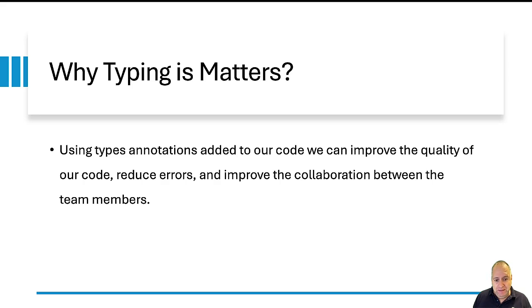We have fewer bugs, and when we have bugs, it is simpler to track them, thanks to the fact that we have annotations that provide information about the types. In addition, having annotations that provide information about the types improves the collaboration between the team members.